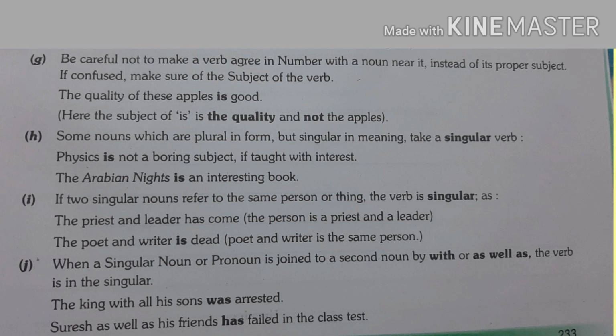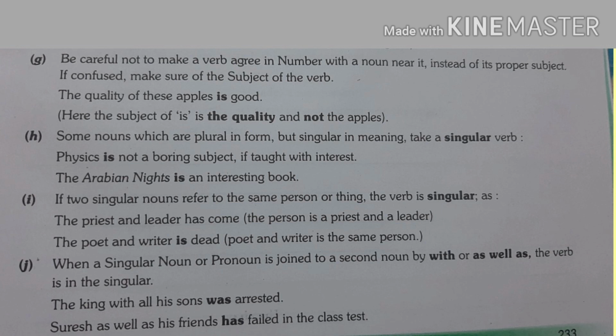Next is when a singular noun or pronoun is joined to a second noun by with or as well as, the verb is in the singular, or we will use the verb according to our first subject. For example, the king with all his sons was arrested.